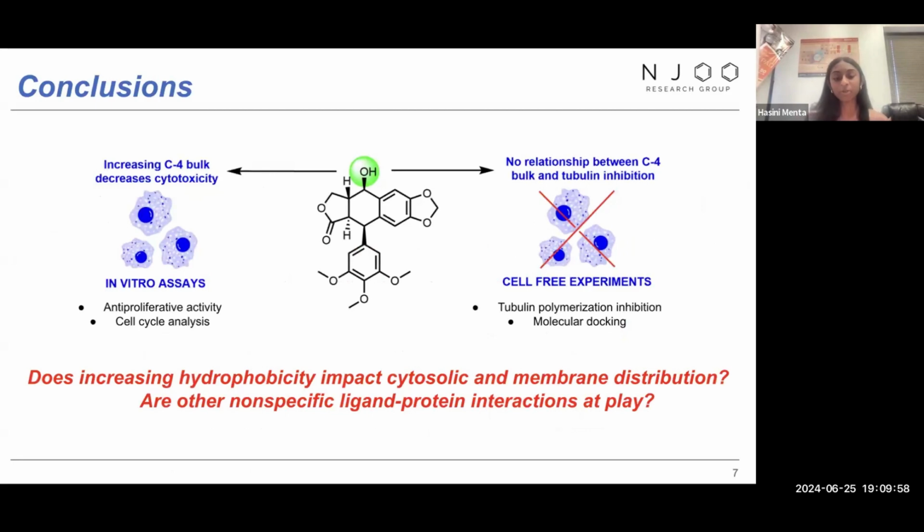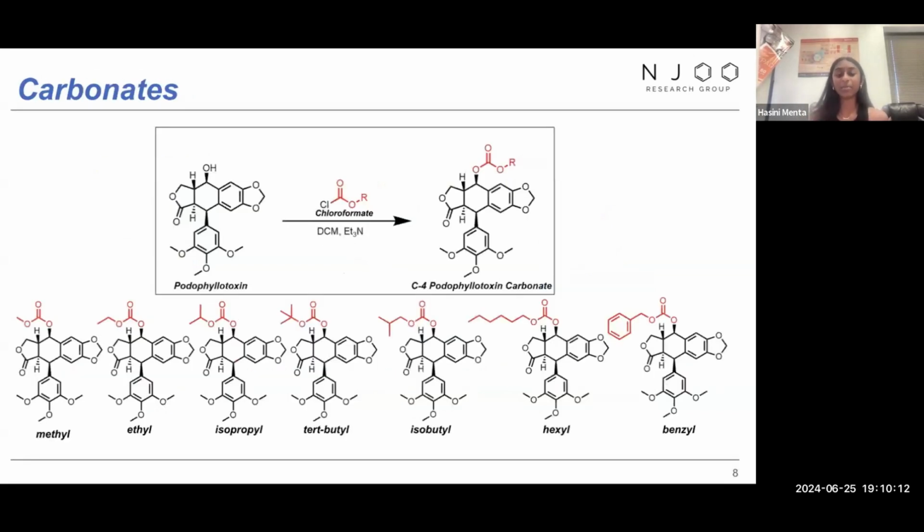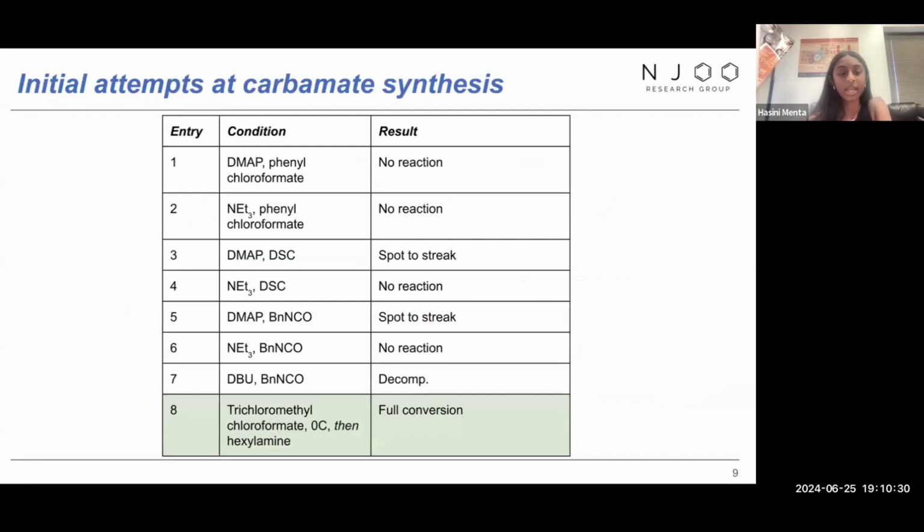However, with our flow cytometry experiments, we were not able to identify a relationship between the C4 bulk and tubulin inhibition. So due to these incomplete conclusions, we have expanded our library of compounds, including a library of carbonates and carbamates, to establish a more clear SAR. So here we can see the one-step synthetic route yielding these novel carbonate analogs. It's one step, as we can see above, and then we have these 7 analogs at the bottom.